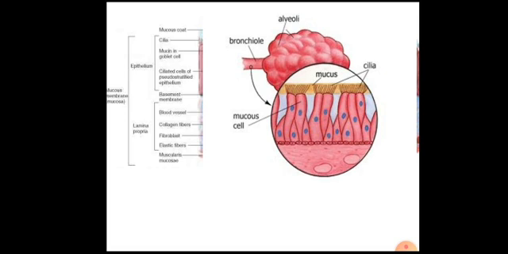This is how the microorganisms are trapped in the mucus, and then this mucus, in which the microorganisms are trapped, is transported from the respiratory system towards the digestive tract. This is how they are involved in the elimination of microorganisms, and it prevents their entry into different tissues, for example respiratory tissues like the alveoli.